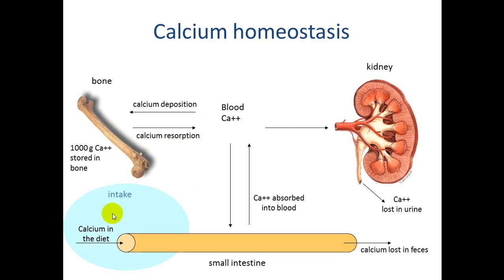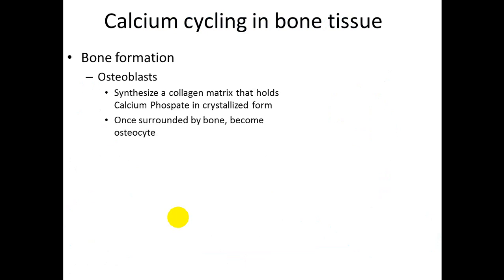Calcium in the diet: the main source of calcium is dairy products, and calcium absorption depends on vitamin D. The main source of vitamin D is sunlight. Excretion is mainly in the urine and feces, and as I said, storage is in the bone.